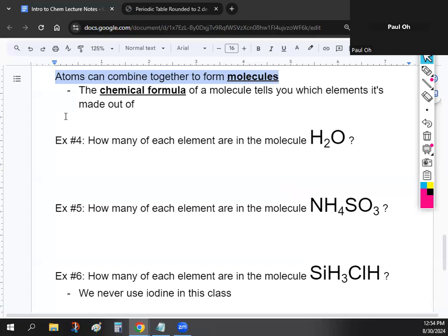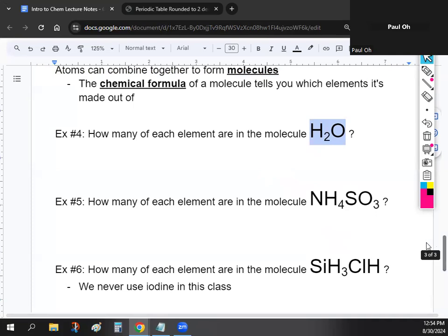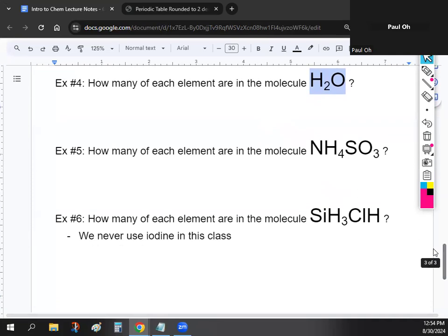All right, so let's talk about how we communicate molecules, okay? So we talked about elements, how we can just write the symbol or the name. Molecules are very similar. To talk about molecules, we write something called the chemical formula. You don't need to write the definition down. And the chemical formula is something that looks like this. So on your paper, I want you guys to write down H2O. I'm sure you guys have heard of H2O before, right, in your other science classes. But I want you guys to just write this down somewhere on your notes, H2O, because I'm going to teach you guys how to interpret these chemical formulas, okay? Just copy this down for a second. Yeah, just H2O for now.